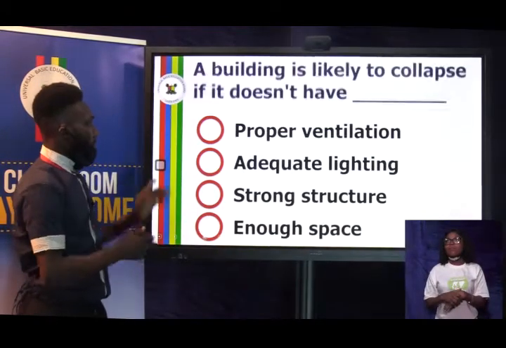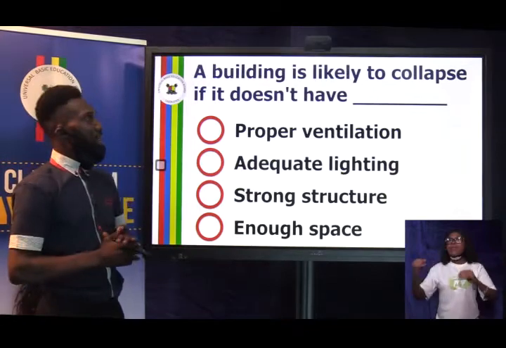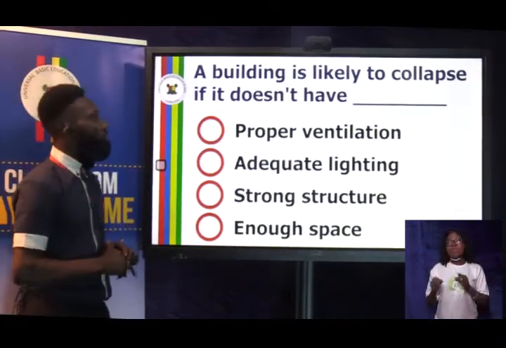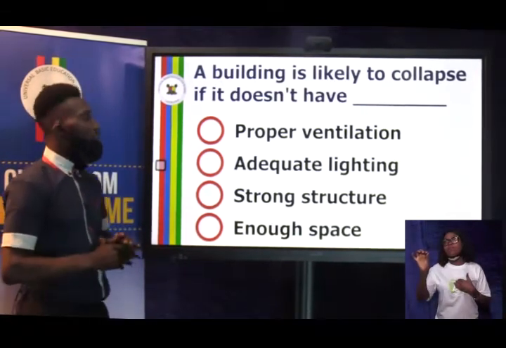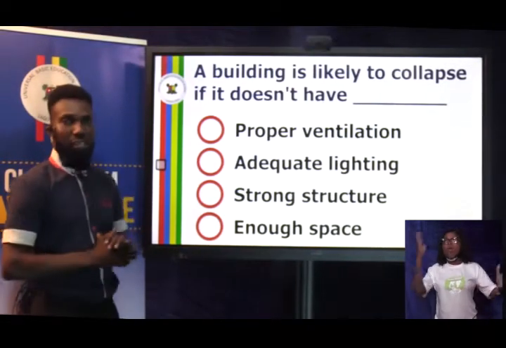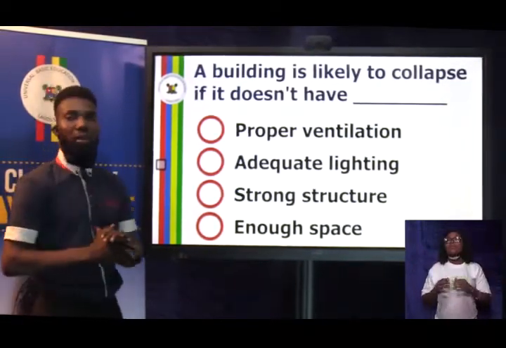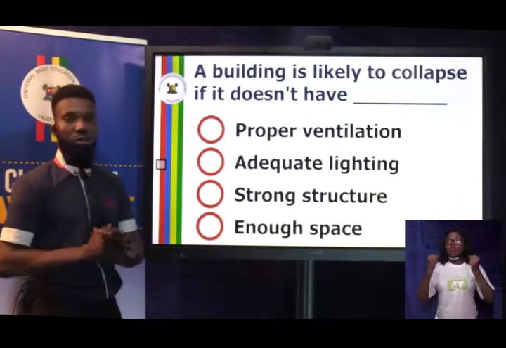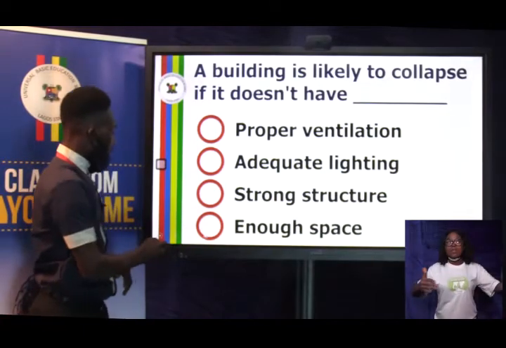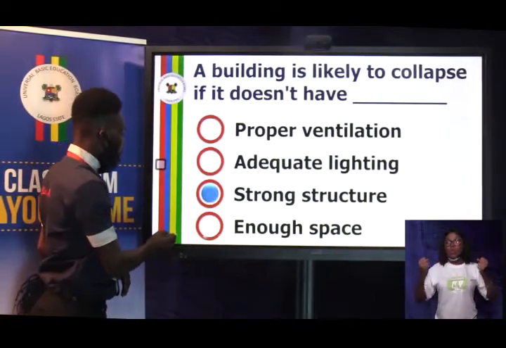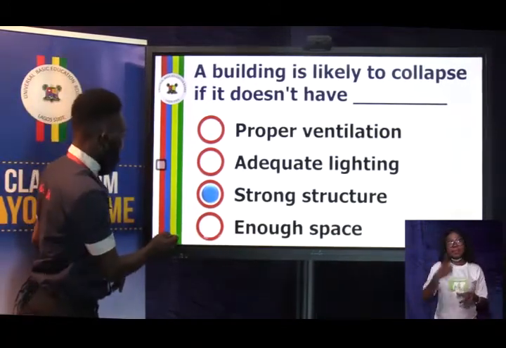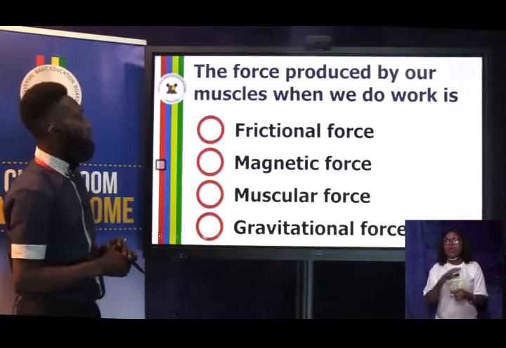Next question. In social studies, a building is likely to collapse if it doesn't have dash. Options: proper ventilation, adequate lighting, strong structure, enough space. What's the answer? The correct answer is strong structure. Moving on, I'm looking at who is leading. Let's see if you have been getting all the questions right.